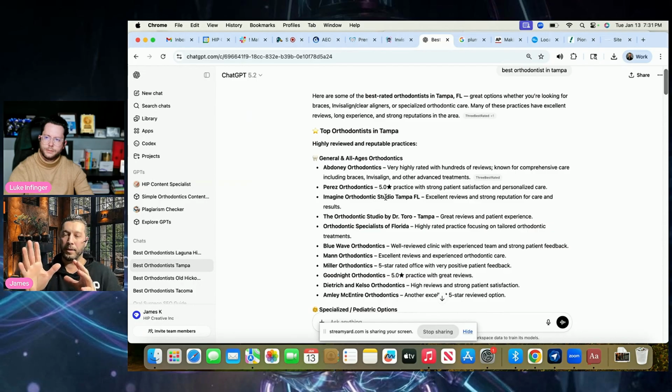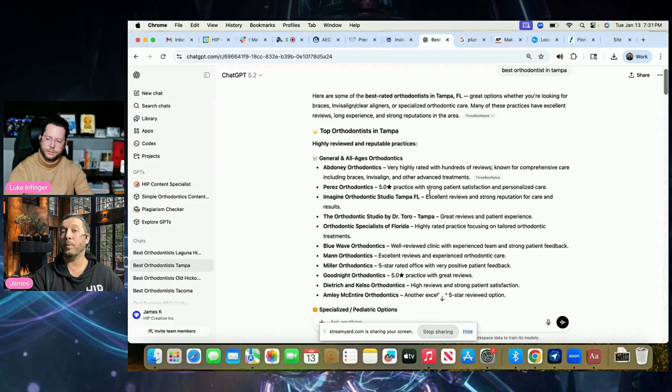So looking at this, what we can learn from it is, okay, why are we number 3? And what is it saying about these other practices above us and where are they listed? Well, what do you know? The number 1 listing is in 3 Best Rated. Now, we did submit Imagine to 3 Best Rated. That was probably a month ago. They have not popped up yet. That doesn't mean that they won't.